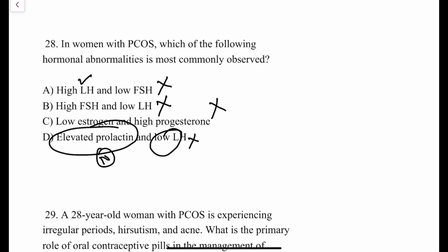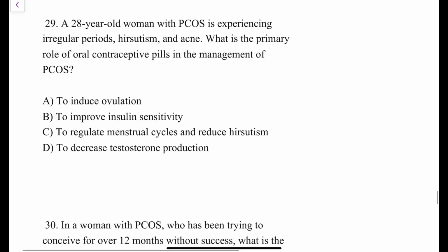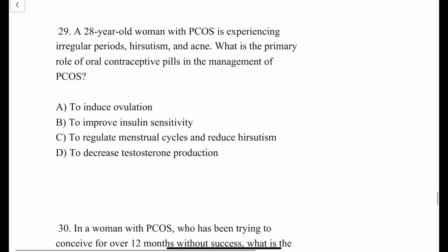So over here, high LH and low FSH can be considered as an option, right? Because LH is definitely increased in patients of PCOS and FSH could be normal as well as low. So in the four options, the best option could be high LH and low FSH, because FSH is never increased in patients of PCOS. It is either normal or decreased. So you can take it as high LH and low FSH. Clear? Yes. The next question over here.